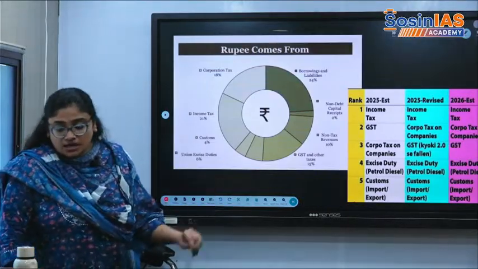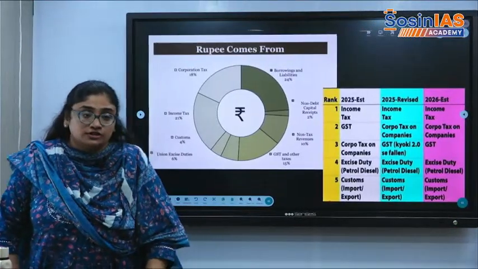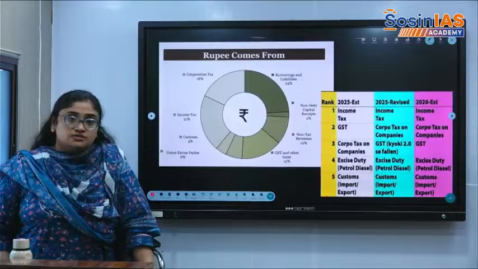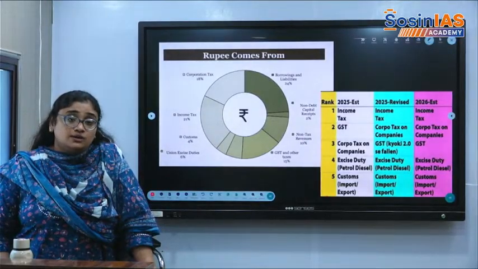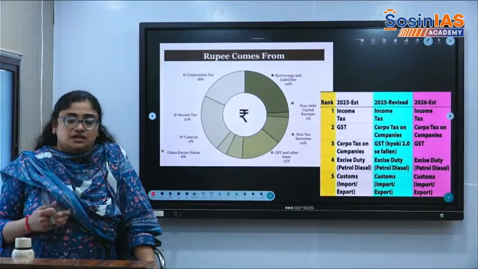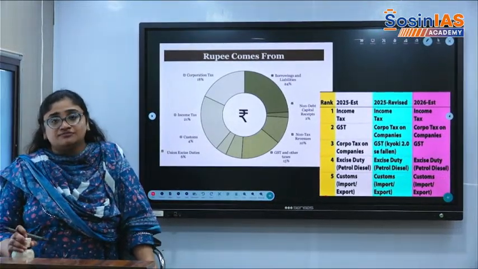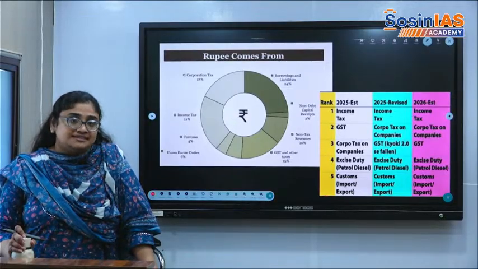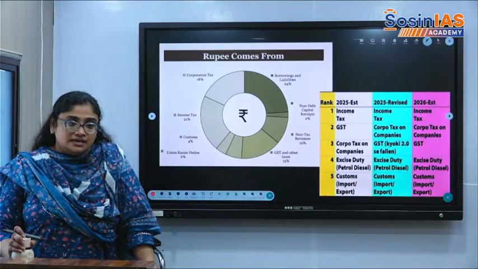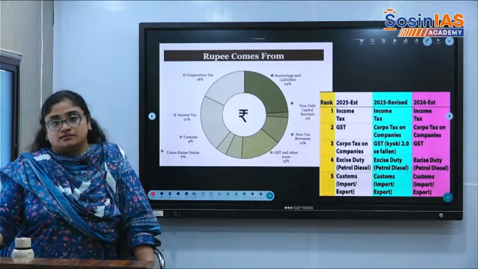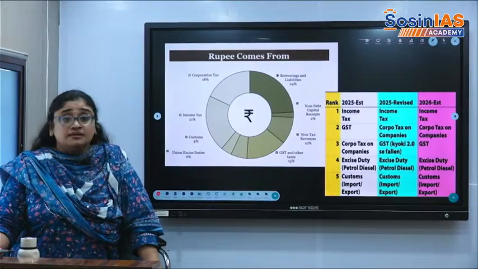This is again more important for the exam: where the rupee is coming from. Suppose the government is getting 100 rupees, from which areas are those 100 rupees coming? If the government is spending 100 rupees, what chunk of money is the government allocating to which sector? Okay, time?